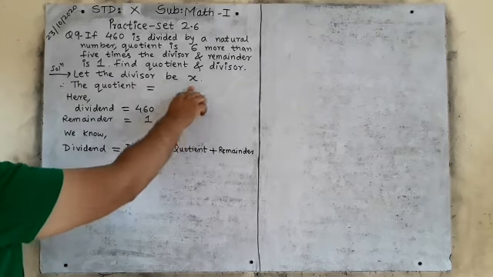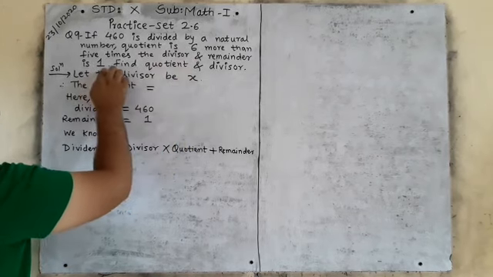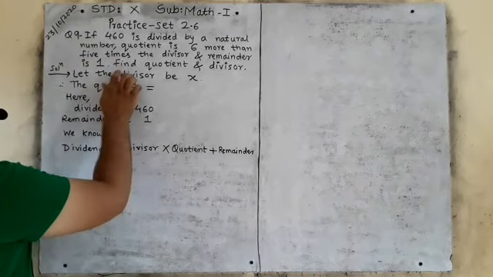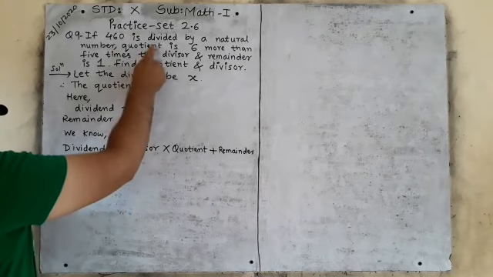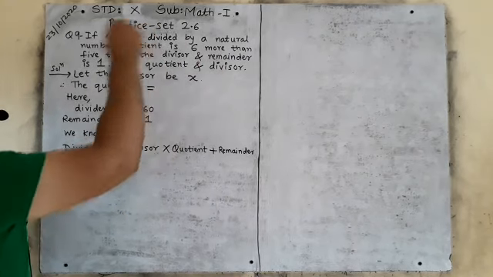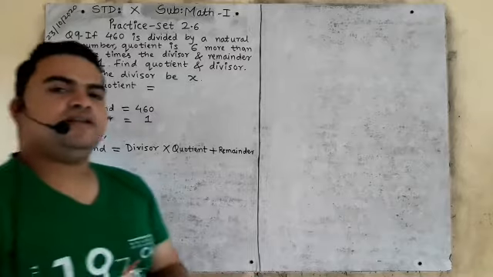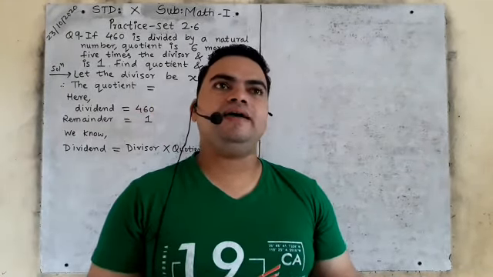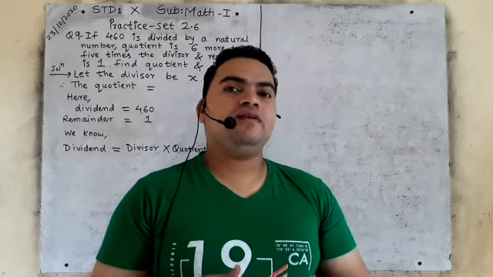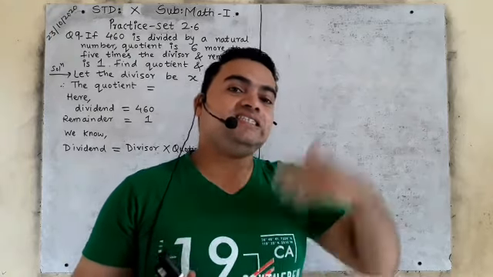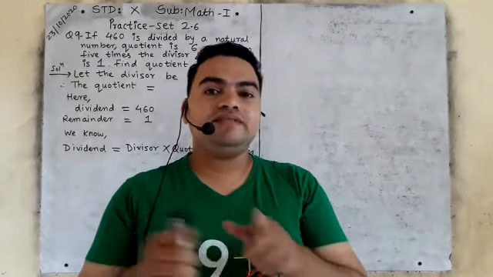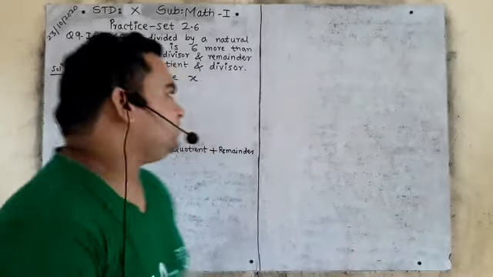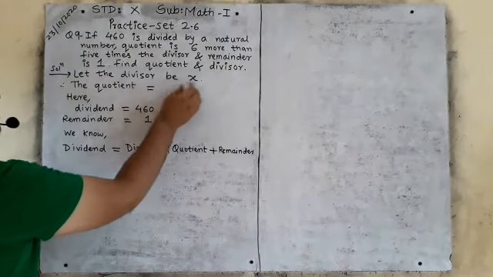Now see further, and remainder 1 is given. Now we have to find the quotient and the divisor. There is one number 460, the dividend, that should be divided by a natural number, and that quotient is 6 more than 5 times the divisor. The divisor we don't know, so we will consider let the divisor be x.